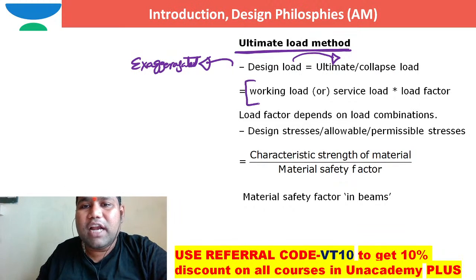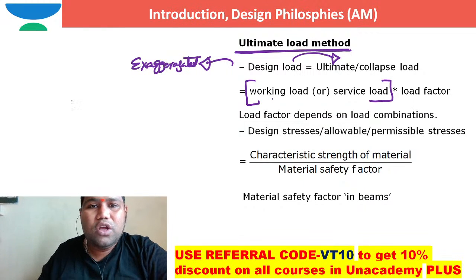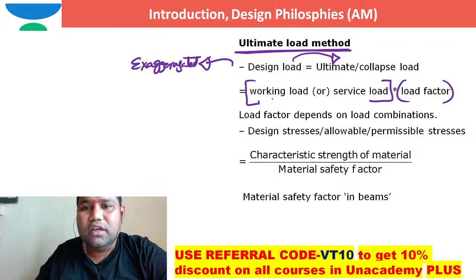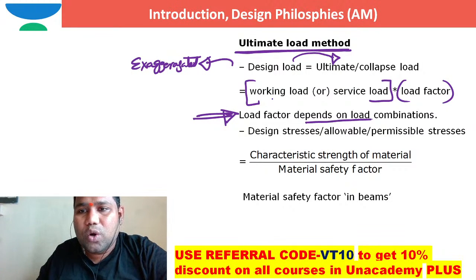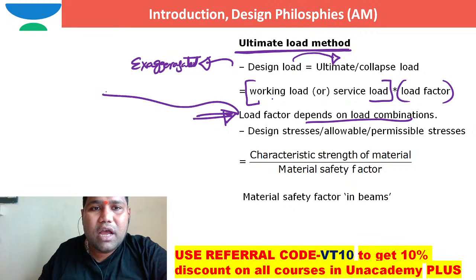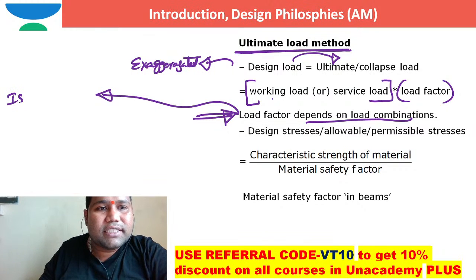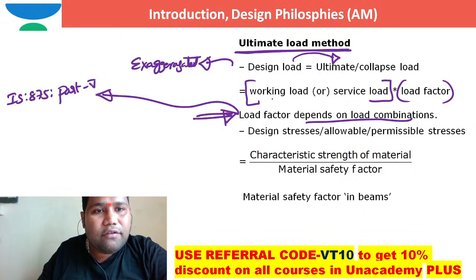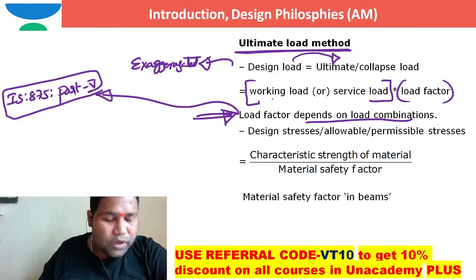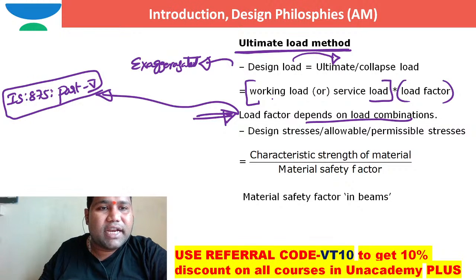How can we work out that ultimate load or collapse load? It is equal to working load or service load, the actual load that is coming on the structure, multiplied by load factor, right? Some people will ask, from where can I get these load factors? The load factors depend on load combinations, and these load factor values are already given in IS 875 part 5 for different load combinations. What load factors we need to consider are given in IS 875 part 5.